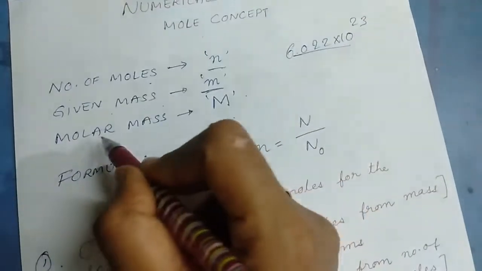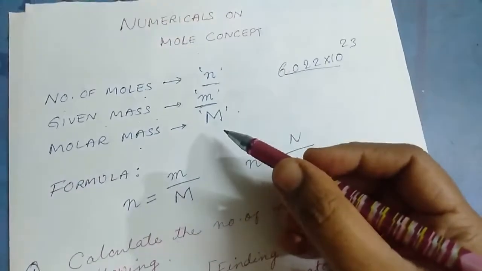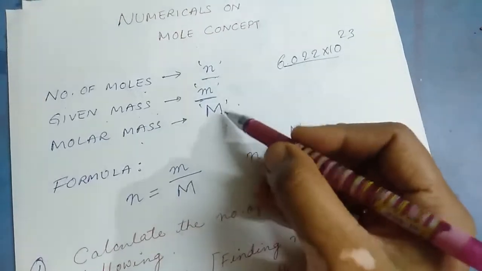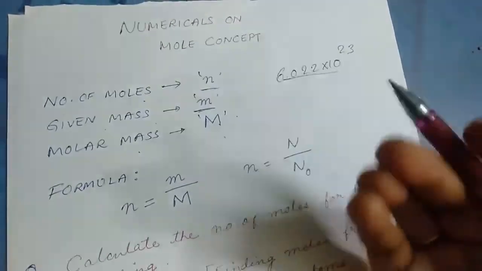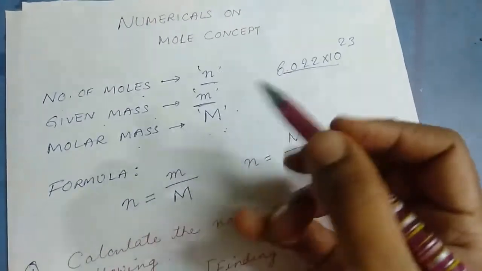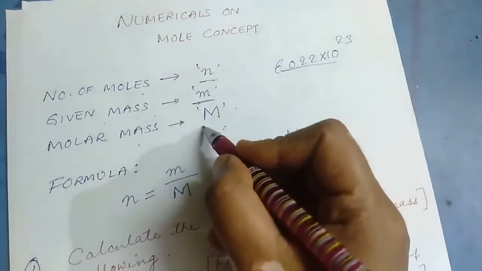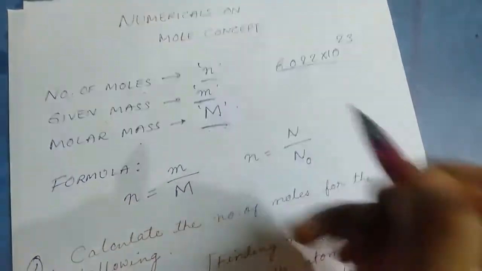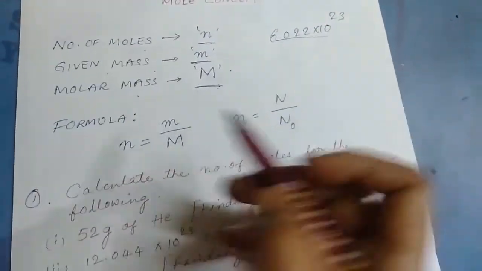And what is molar mass, children? In our previous chapters we found that the atomic or molecular mass expressed in grams is molar mass, and it is specific to that particular substance. Now we have got 2 formulae here.